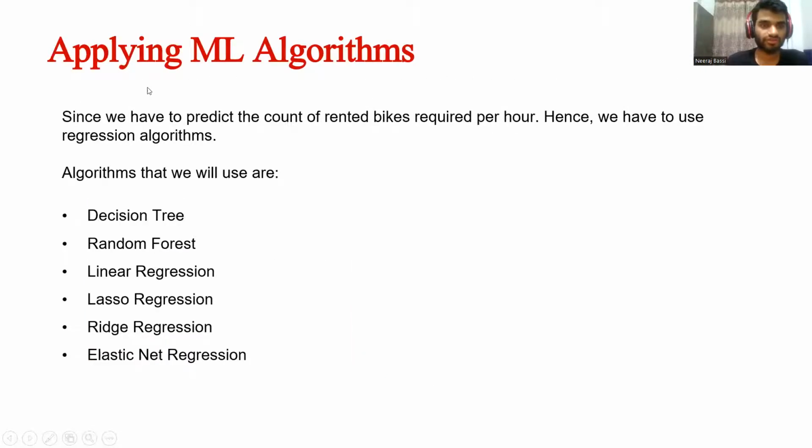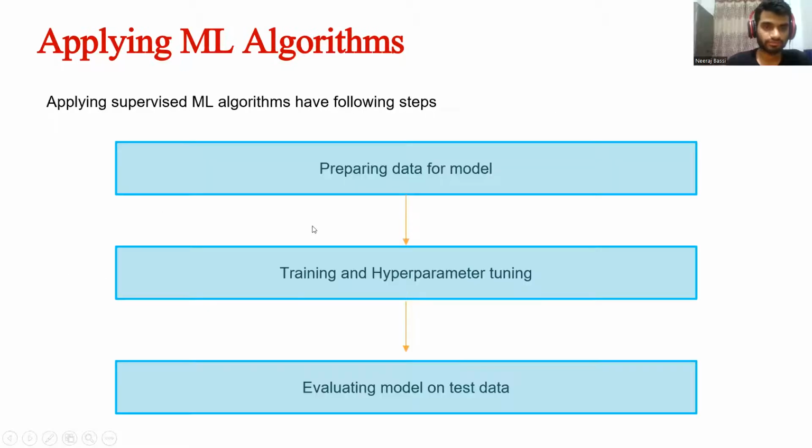Now, since our feature engineering has been completed, we will apply the ML algorithms. Since this is a regression problem, we will apply the regression ML algorithms. The different regression algorithms are decision tree, random forest, linear regression, lasso regression, ridge regression, and elastic net regression. We have used all of these to predict the count of the rental bikes.